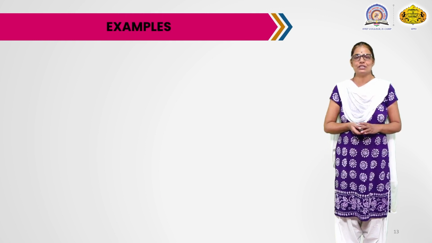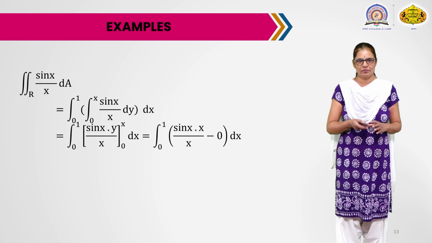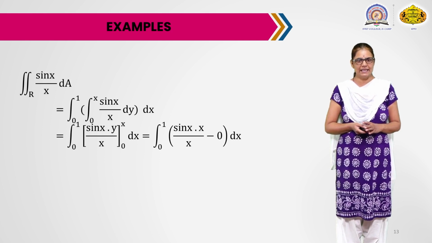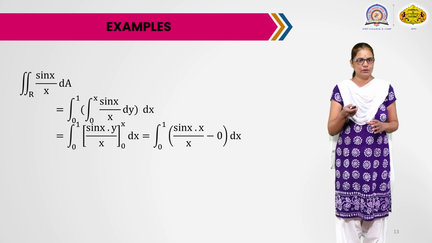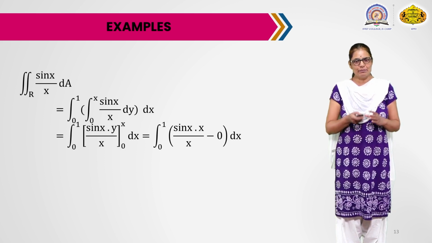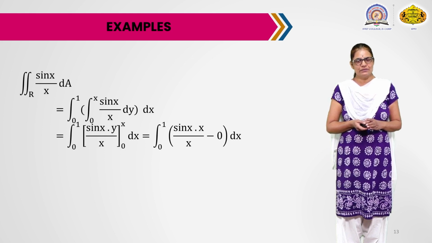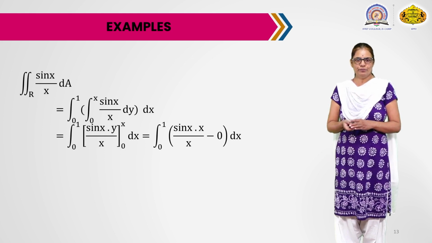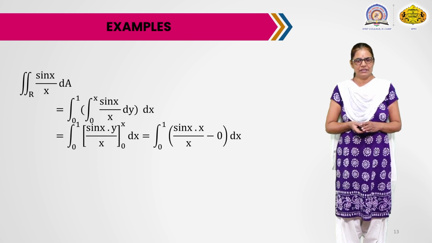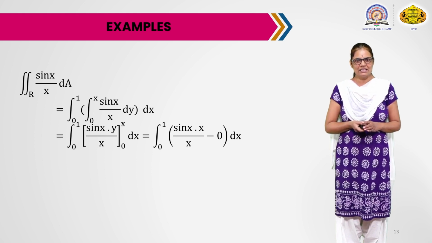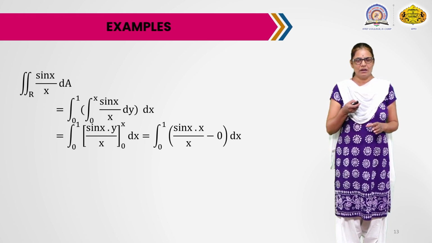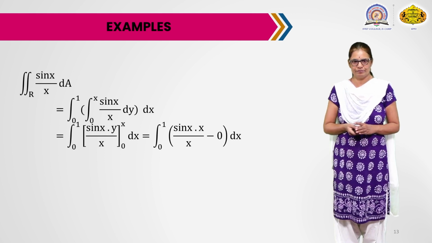Okay, now next we just put in the limits. This is our given function, sin x upon x, integrated over the region R. This can be written as: first we integrate with respect to y and then with respect to x. So it is the integral of sin x upon x dy, where y varies from 0 to x, and then we integrate with respect to x from 0 to 1.